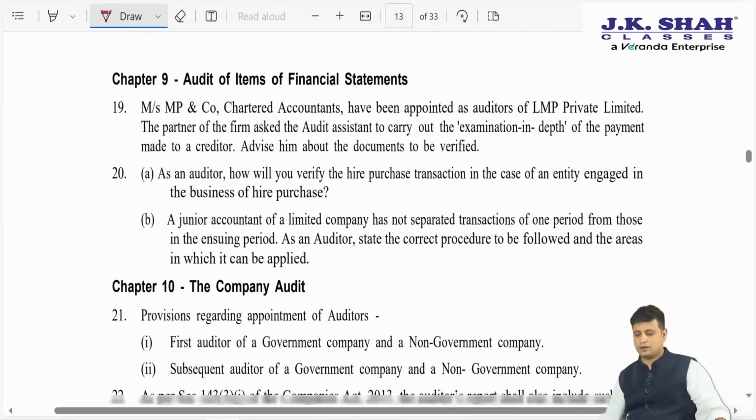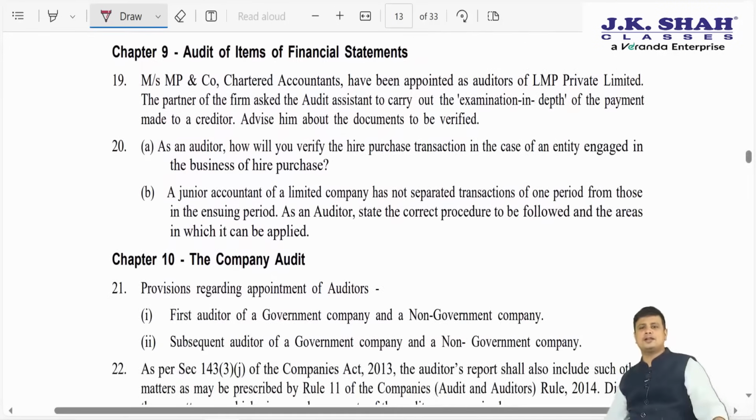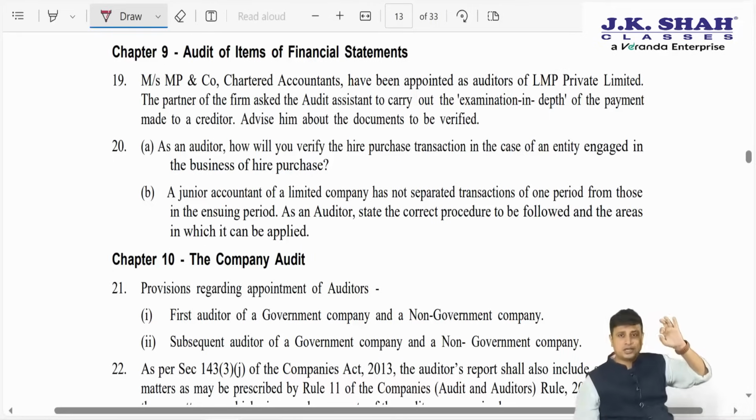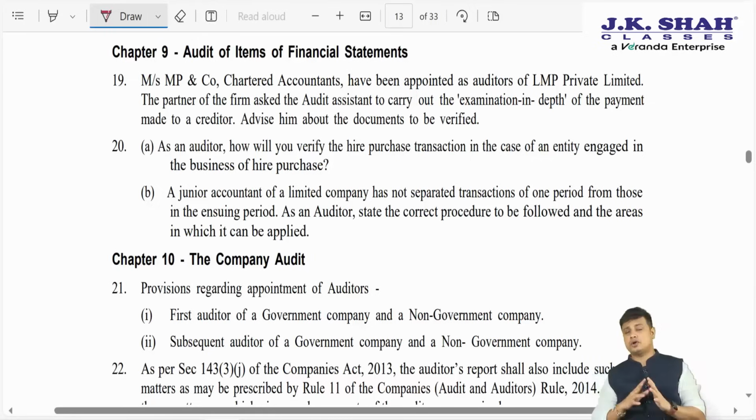Now moving ahead to chapter number 9, which a lot of students are not really confident about, audit of items of financial statement. For this chapter, what should be your approach? All the students have studied with me. We have made beautiful summary notes which can help you revise a lot of questions. Apart from that, what you must do is take RTPs of last 6 attempts. If you are short of time, if you are not able to do anything, take out RTP of last 6 attempts. Go through all the RTPs of last 6 attempts, last 6 past papers. So I'm asking you to do 6 attempt RTPs, 6 past papers.